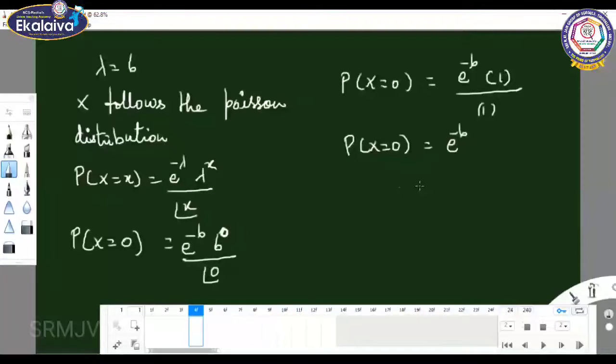It is given in the question itself that the exponential value is 0.0025. So the probability of no defective bulb equals 0.0025. Next, you move on to the eighth question.